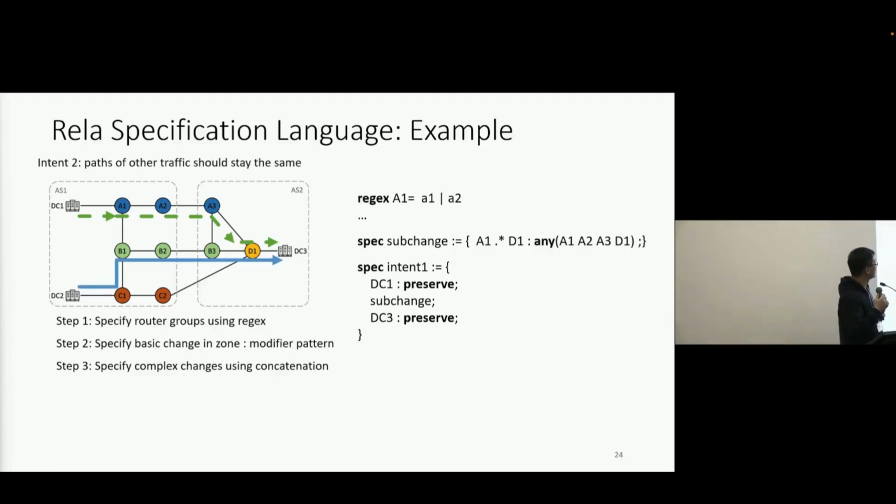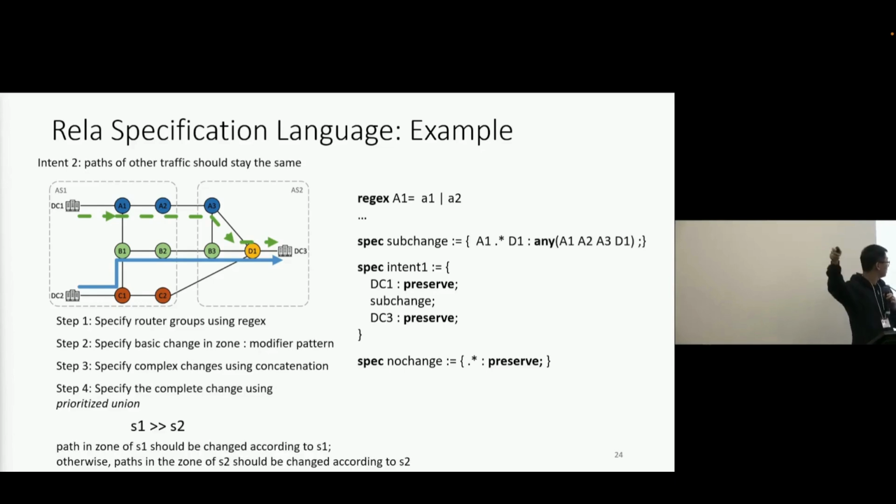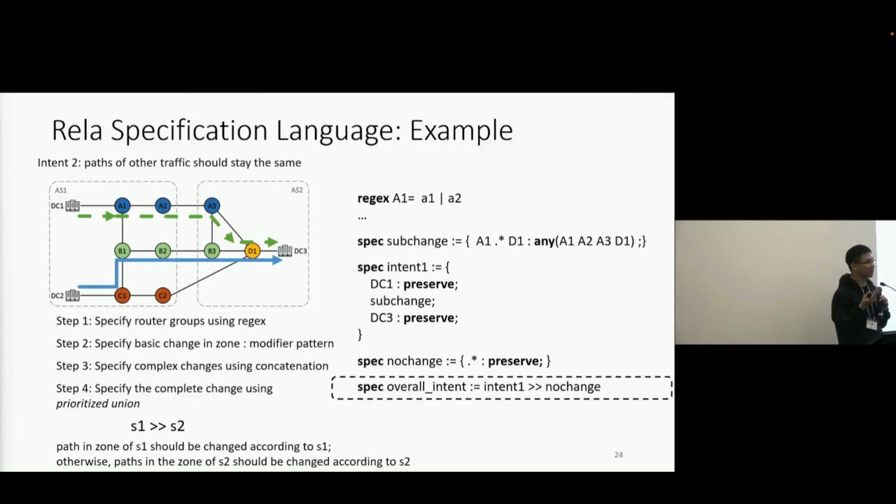Now for intent 2, we want to specify that other traffic should stay the same. For this kind of spec, we want to specify no change, which can be easily specified using the zone-modifier pattern, as shown on the right. Finally, we can specify the complete change intent using prioritized union, as shown on the right, which gives us a complete specification for this change that is very compact.